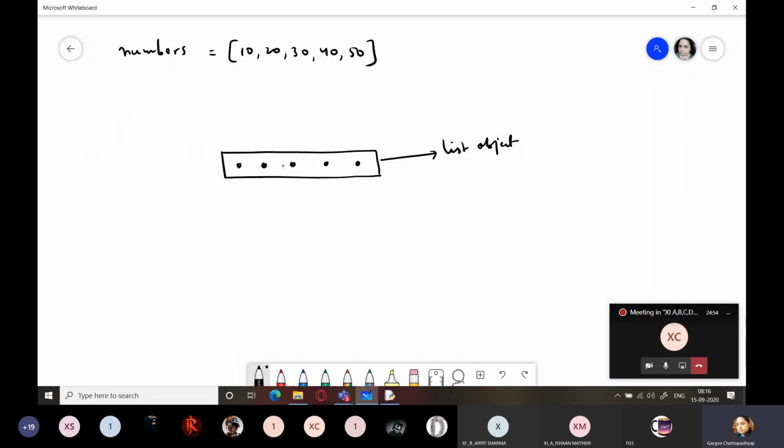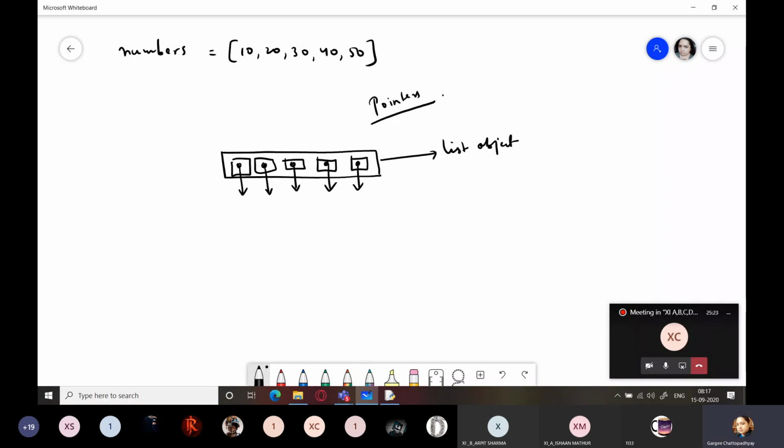Right now they are represented by dots and arrows. This represents that they are what? Pointers. Pointers are memory locations which contain addresses of other memory locations.